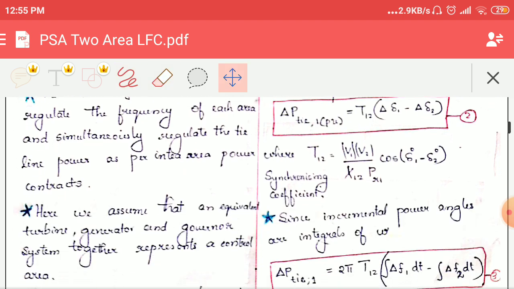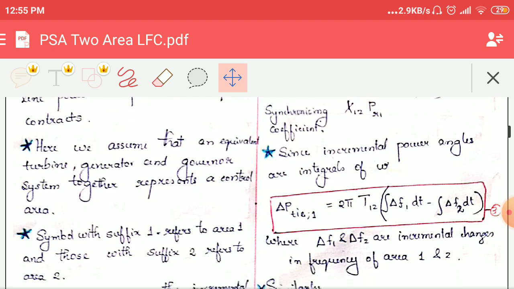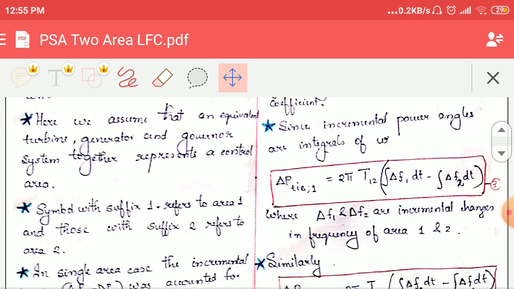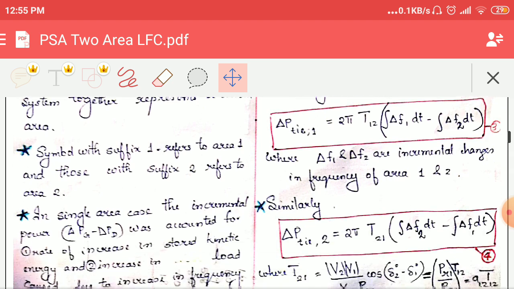So next we are moving into the analysis part. Here we are going to assume that each control area consists of an equivalent turbine, generator and governor system, and together it is represented as a control area. To mention each control area, we are using suffix 1 for control area 1 and suffix 2 for control area 2.